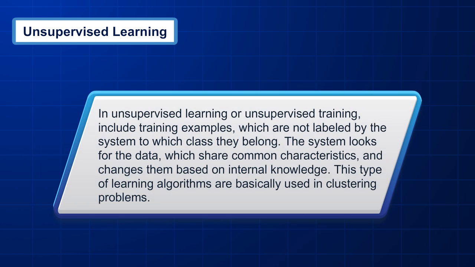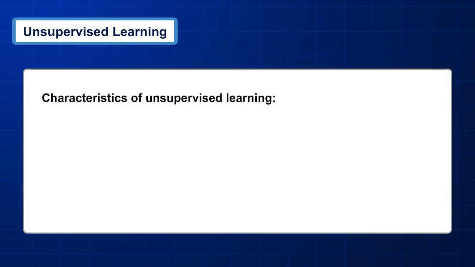In unsupervised training, the training examples are not labeled by the system as to which class they belong. The system looks for data which share common characteristics and changes them based on internal knowledge. This type of learning algorithm is basically used in clustering problems.